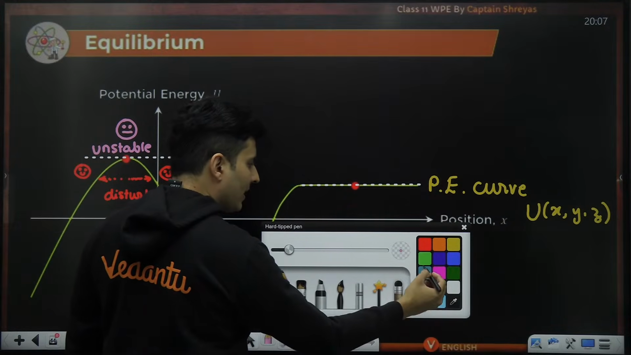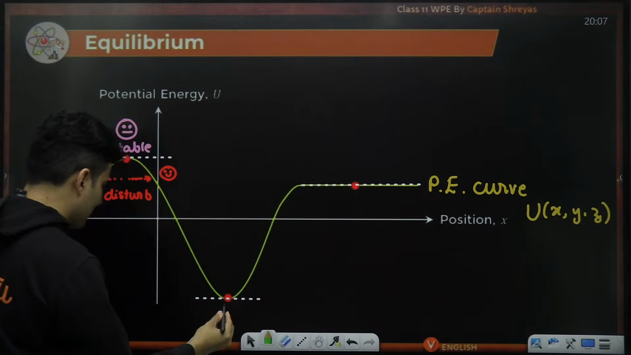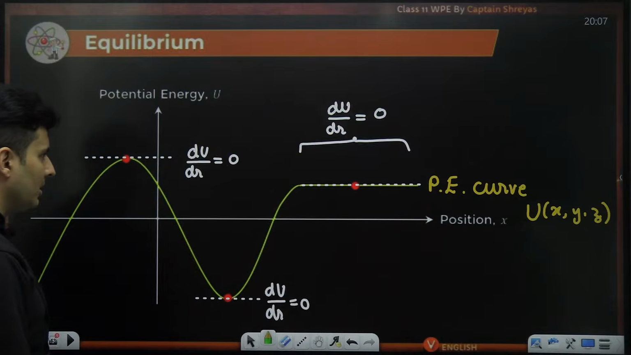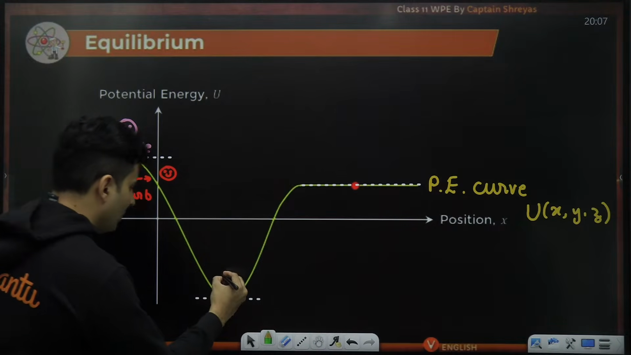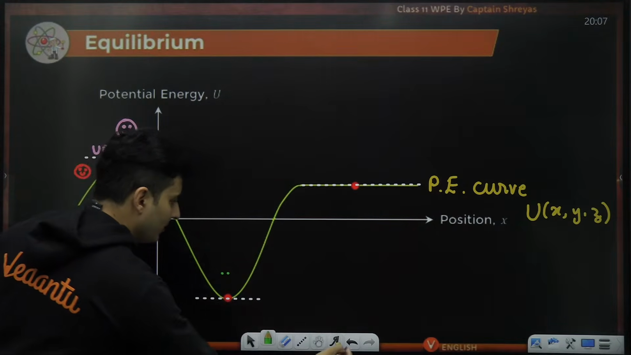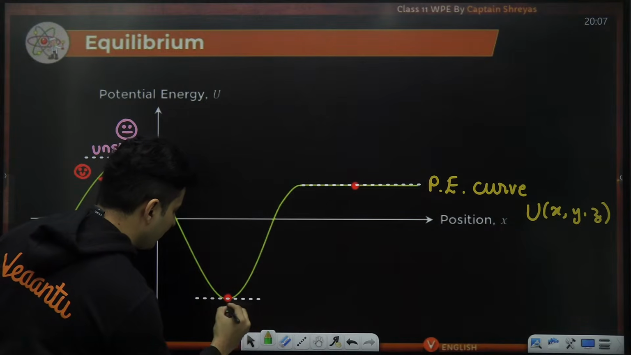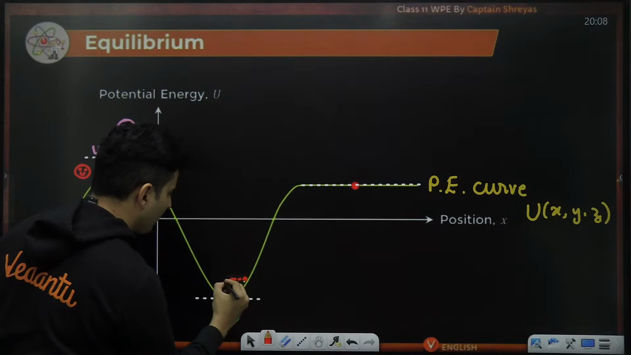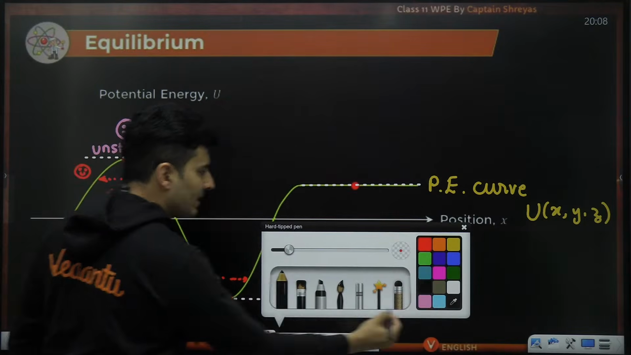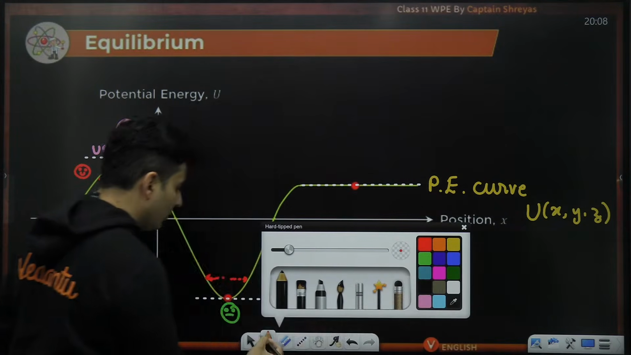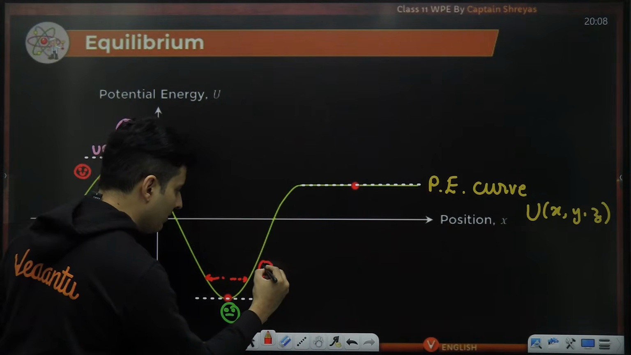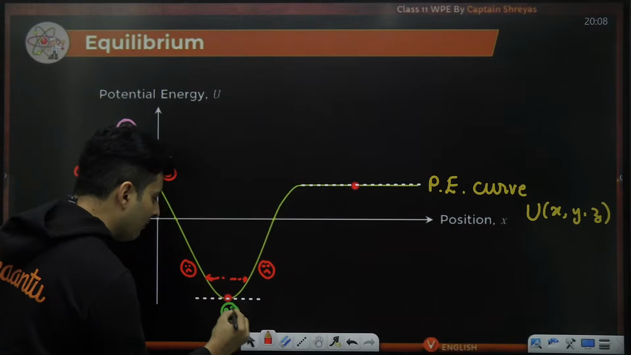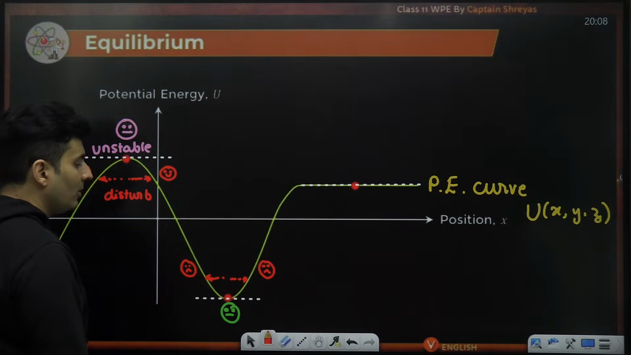Now, if you see over here, in this situation, I feel it is stable equilibrium. Let's say you consider poker face exactly over here at this particular point. Now you disturb it here or over here. You will see the potential energy increases, that means it will become unhappy. So it will want to come back over here. So this is stable equilibrium.